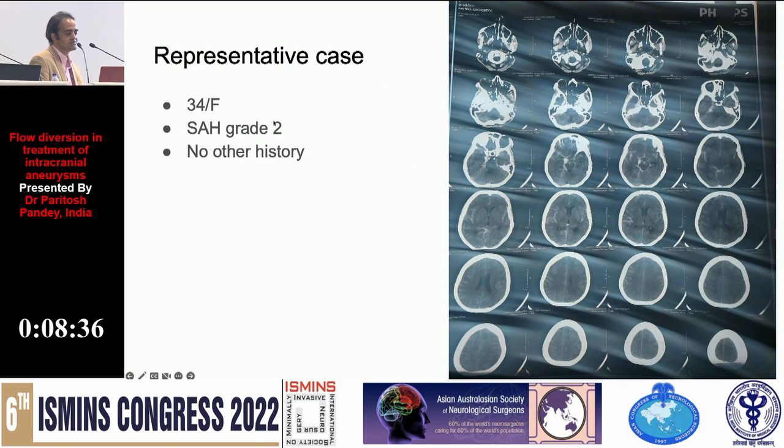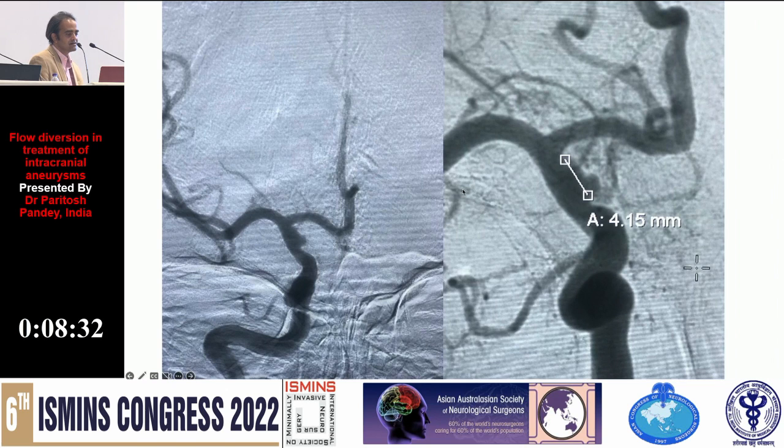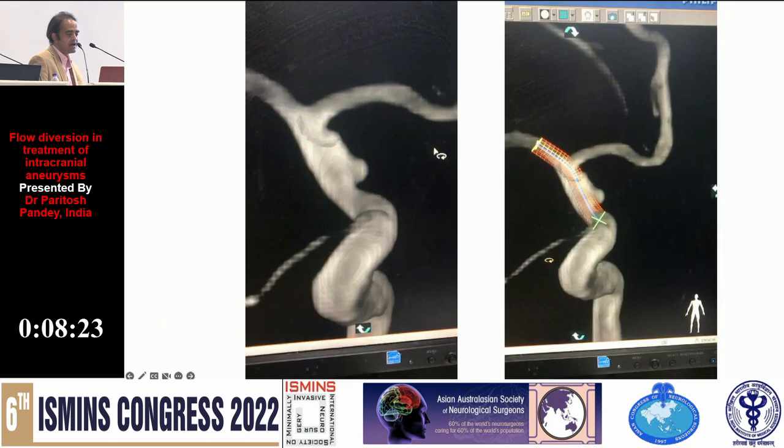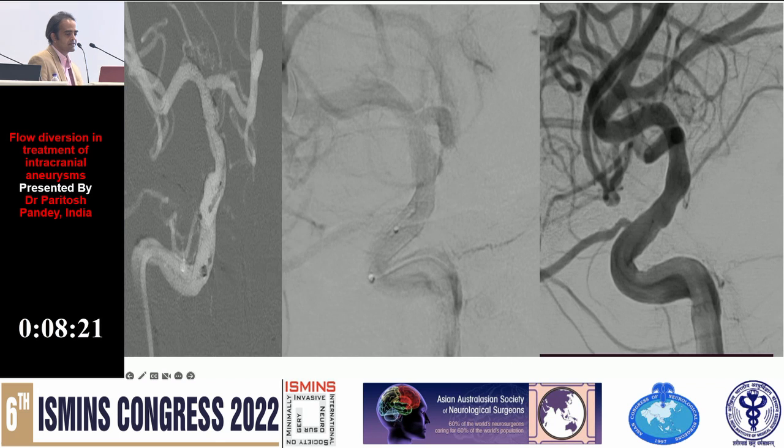This is a patient which we did 2 weeks back, SAH. The patient has a blood blister kind of aneurysm here. No neck here, very difficult to clip, very difficult to coil. We go ahead and place a flow diverter here across the aneurysm.